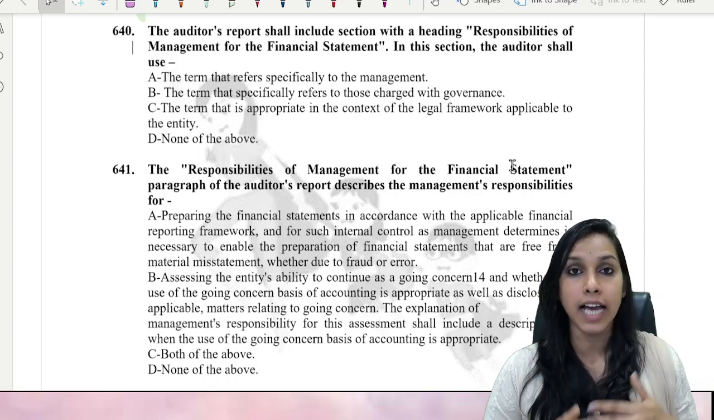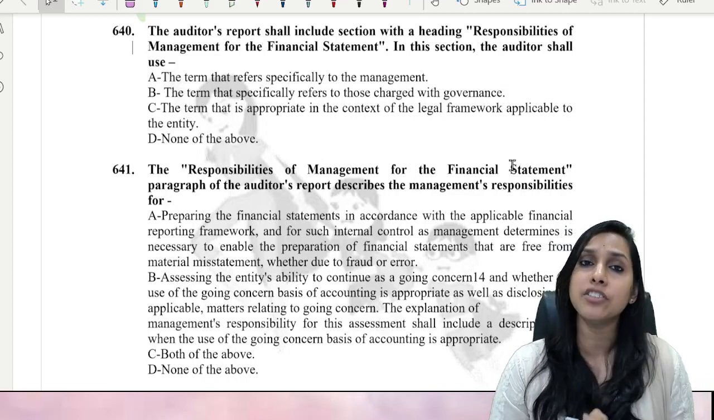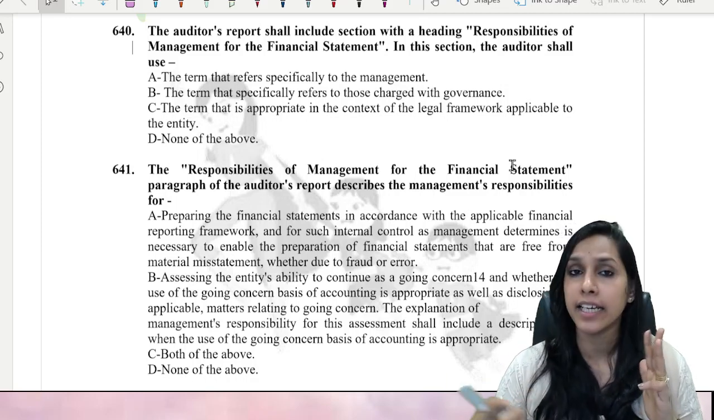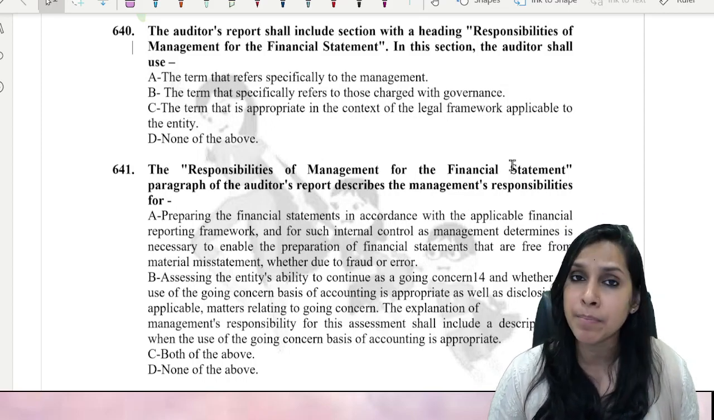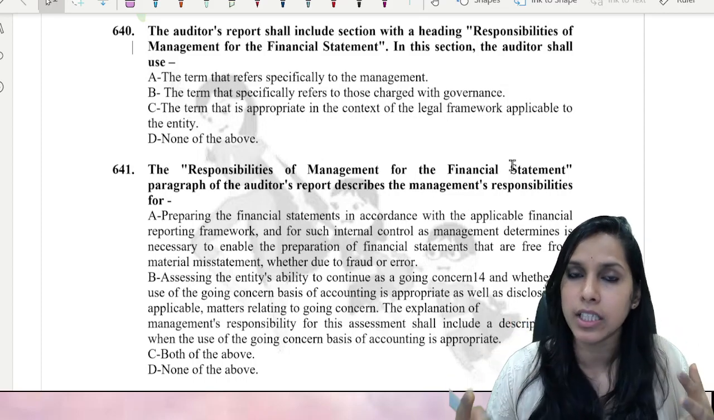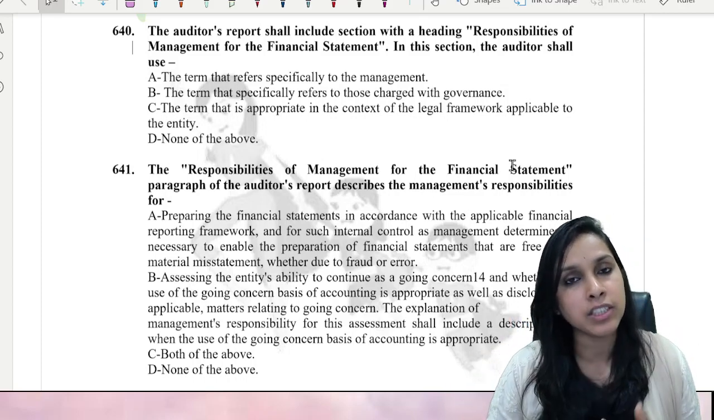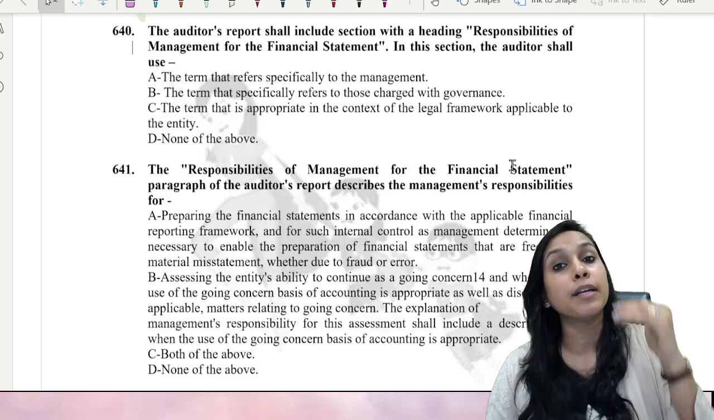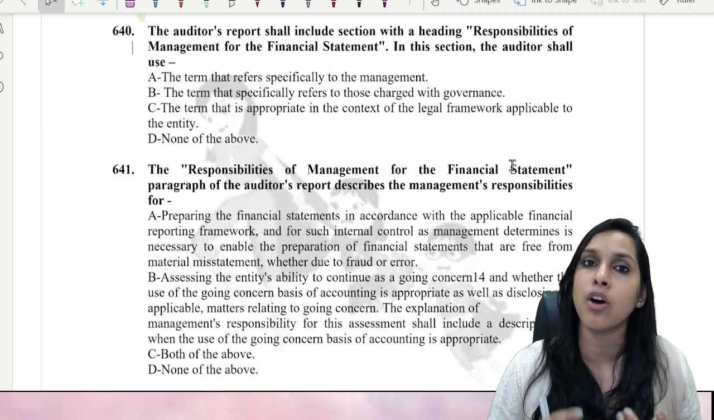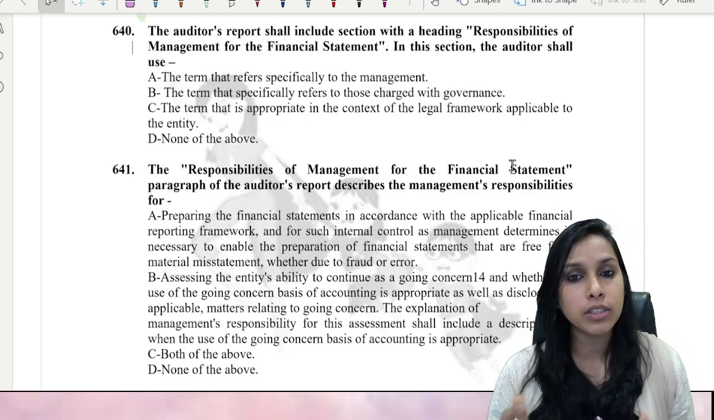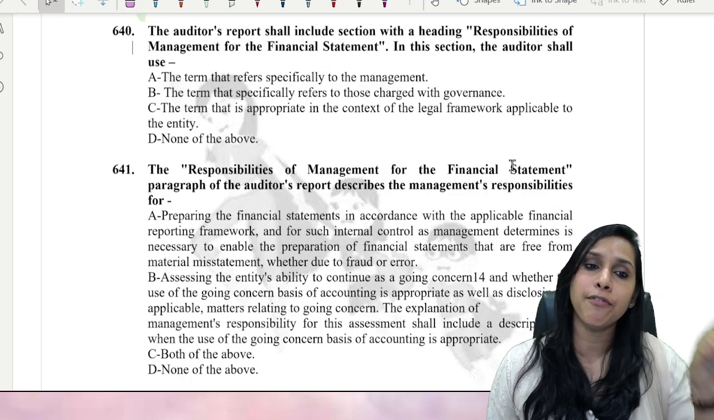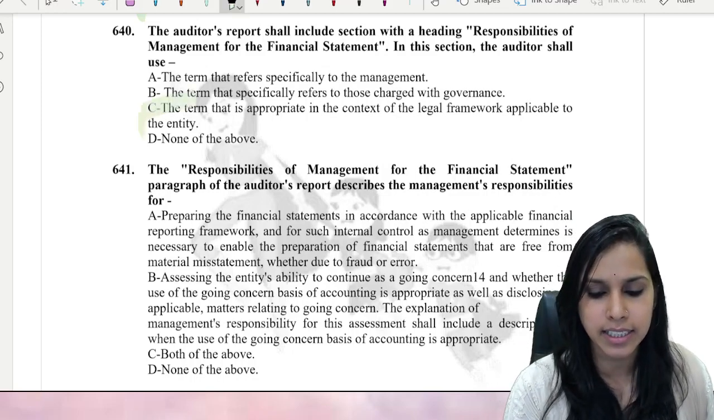Now, as we have seen, as an auditor, we need to audit financial information of any entity. It can be a sole proprietorship, partnership, HUF, partnership firms and LLPs, companies, right? Then Section 8 companies. So there are different types of frameworks. Depending on the kind of framework applicable to the organization, there would be reporting authorities. Yes or no? It is not necessary that every firm may have management or those charged with governance, right? So the most appropriate answer here is the term that is appropriate in the context of the legal framework applicable to the entity. No problem.